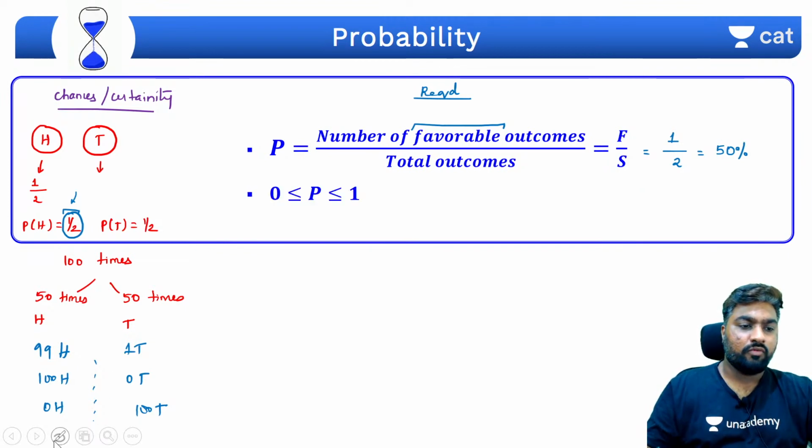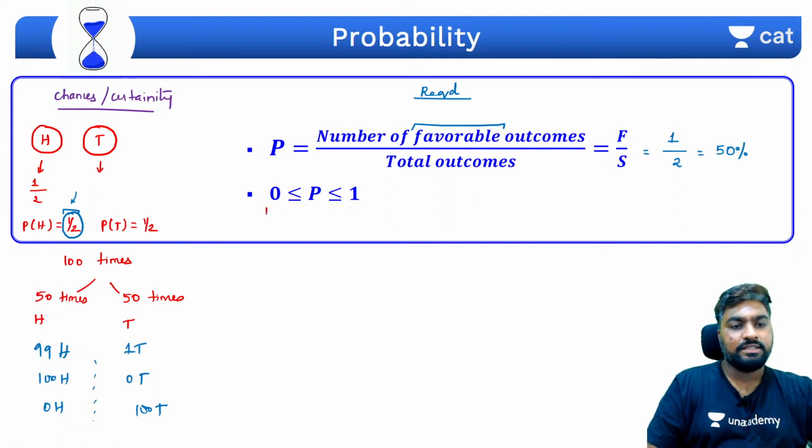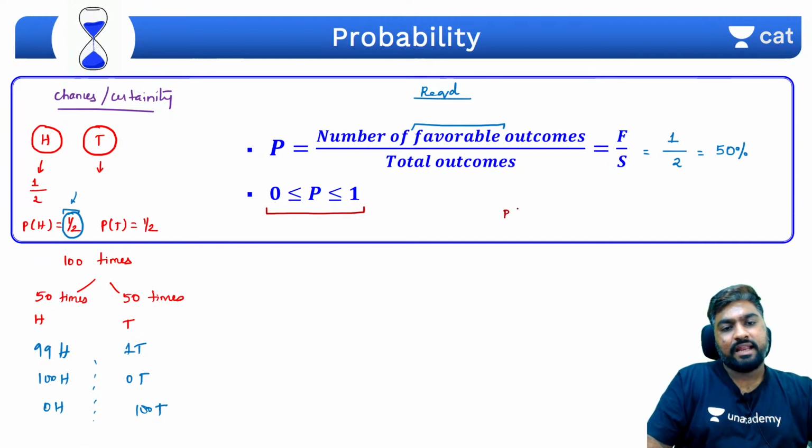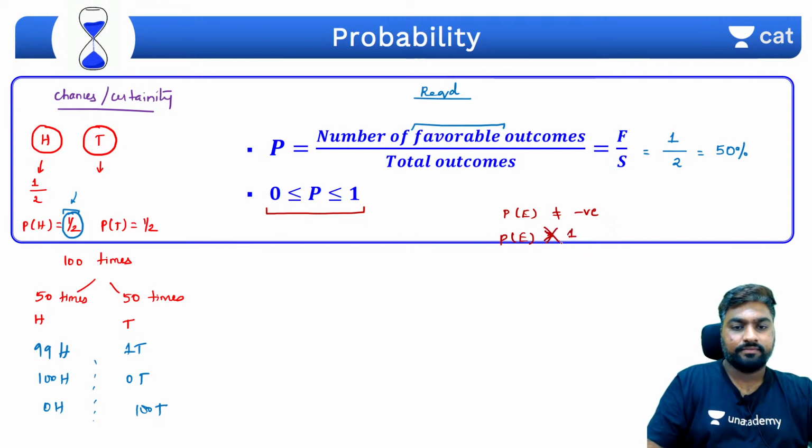Number 2, what you should be careful about is probability will always lie between 0 and 1 only. Probability of any event cannot be negative. Probability of any event cannot be greater than 1. Why? When I say 0, it is 0% chances, no chance at all of something happening. When I say 1, it is 100% chances.